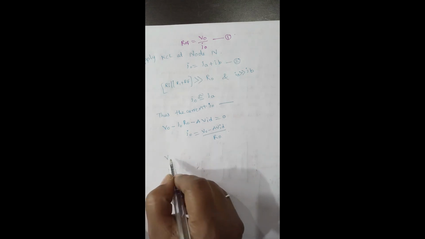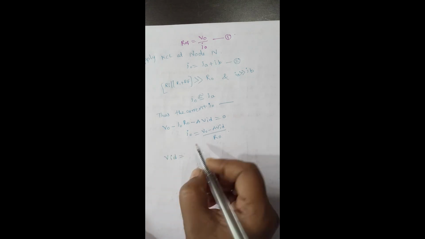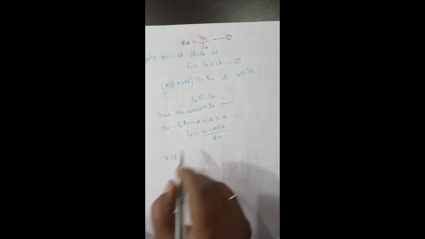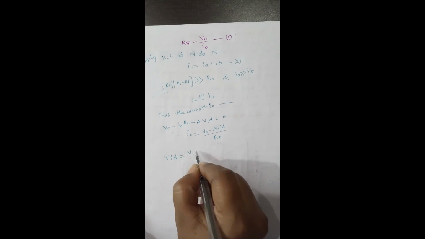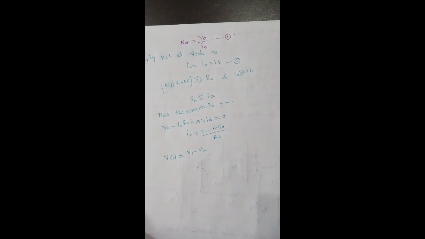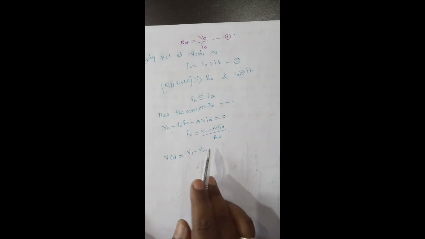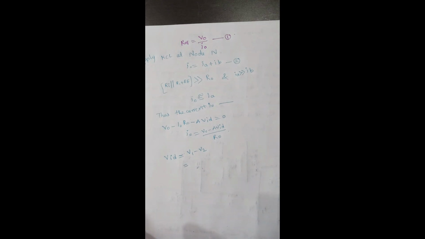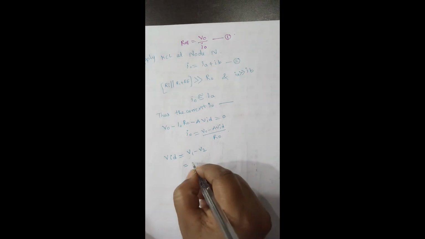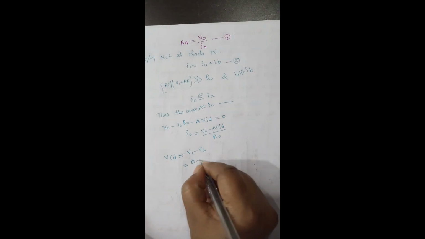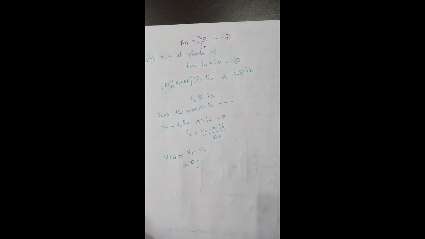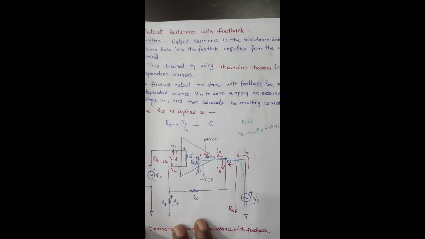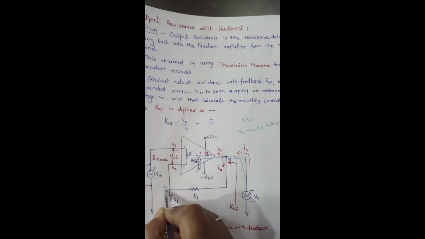However, we know what VID is. VID is nothing but the voltage between the two input terminals, that is V1 minus V2. For the circuit, we are making the input source V in equal to 0. So my V in is nothing but V1, and that is equal to 0. But V2 is the feedback voltage. Here, my V2 is nothing but the voltage at this point, Vf, and this is not equal to 0.